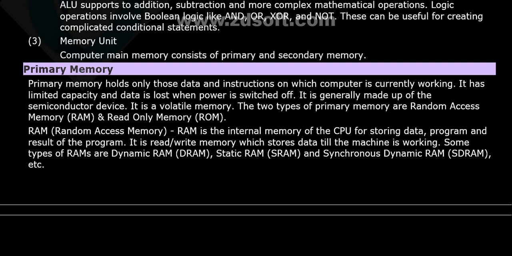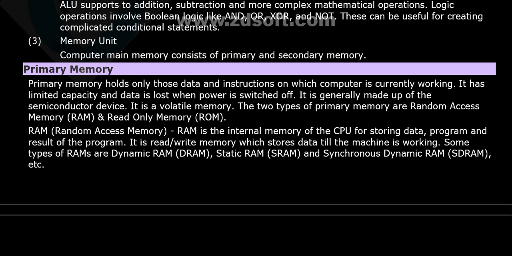It is generally made up of semiconductor devices. It is a volatile memory. The question may be asked like this: which of the following is a volatile memory? Which of the following is a non-volatile memory? Which of the following data is lost when power is switched off? That is primary memory. There are two types of primary memory: ROM and